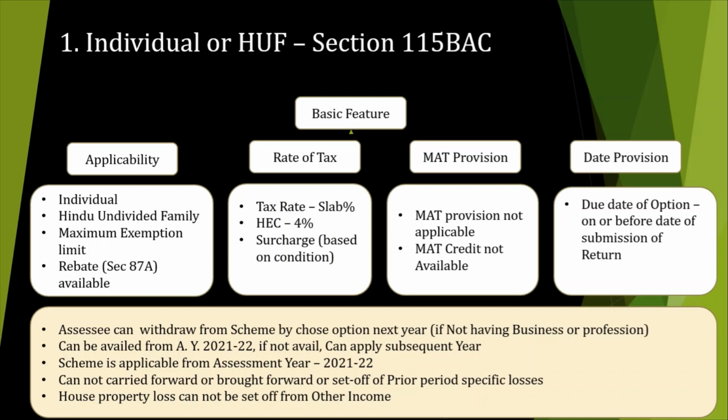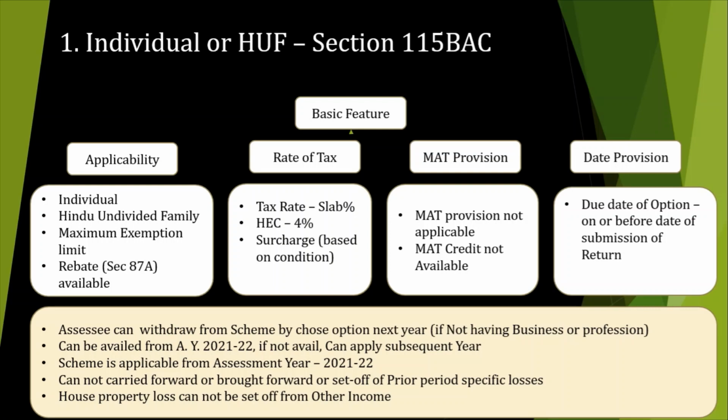Topic number 1. Here I will try to show you the basic structure of this section. For individuals and HUF, the provision related to the alternative tax scheme is defined in section 115BAC.